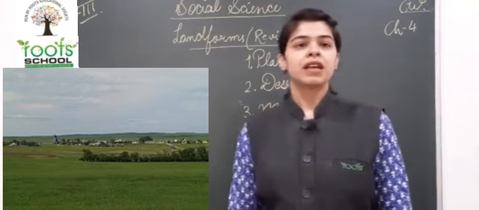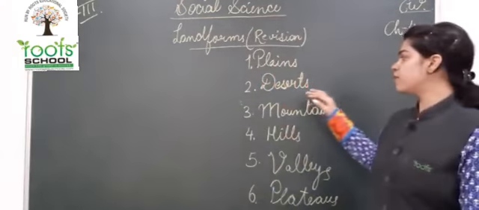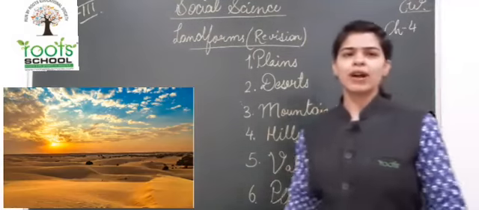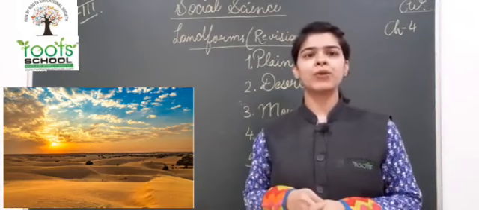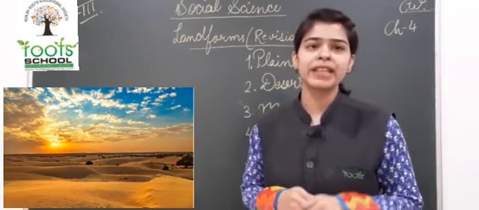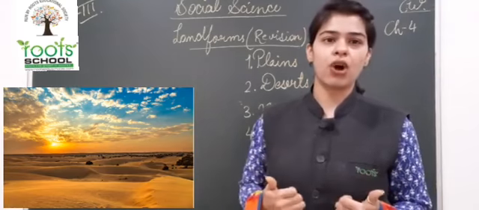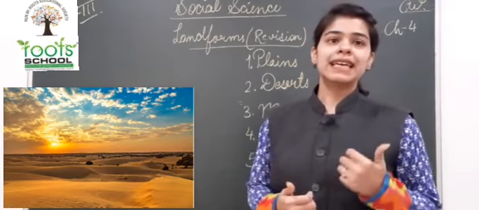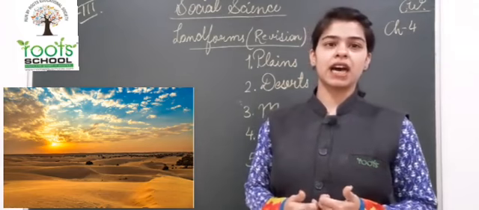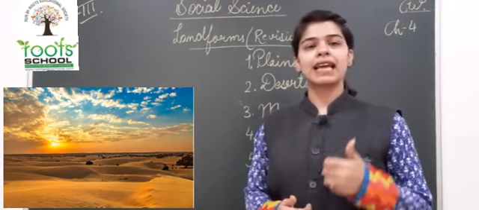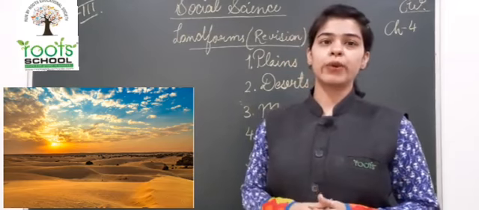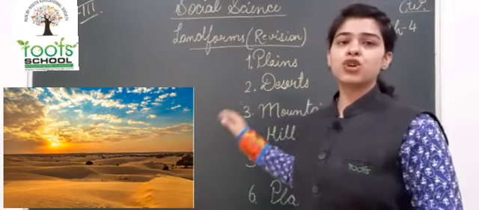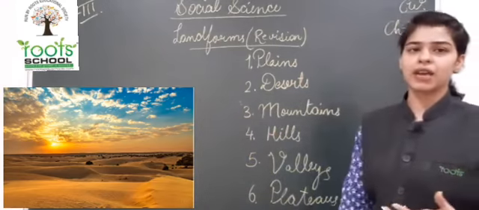Okay, now the second type of landform is desert. What are deserts, children? A desert is a surface of land which is totally covered with sand as well as rock. A desert is that surface of land which is completely covered either with sand or, at some places, with rock. And deserts are very dry.